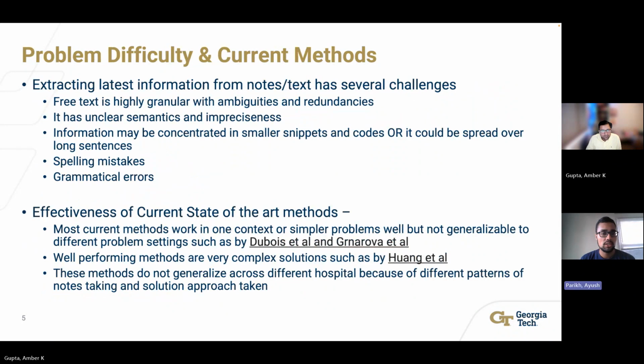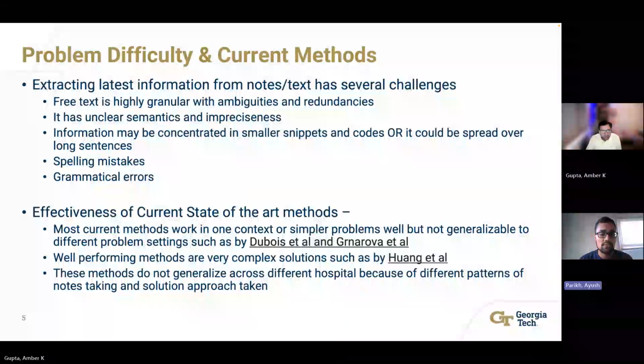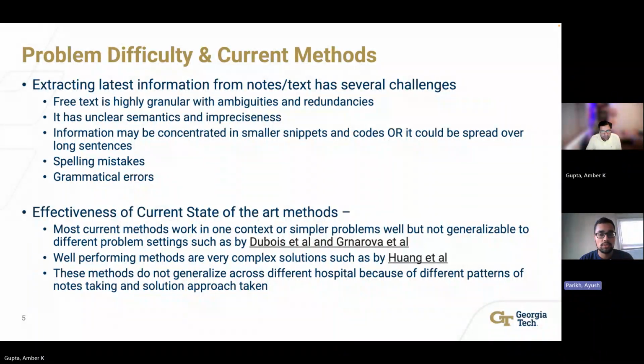This problem is very challenging because of the characteristics of clinical notes themselves. They have a lot of free text, they're granular, and they're full of ambiguities and redundancies. Current state-of-the-art models either work on simpler problems or are very complex and do not generalize well across hospitals.